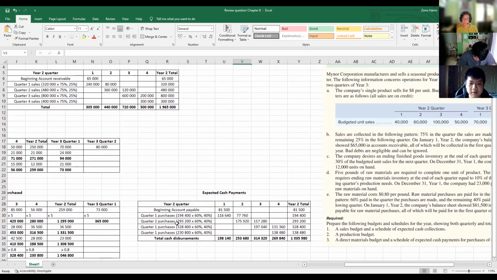So the next quarter, 293,200 multiplied by 60%, we will get 175,920, and the rest would be 117,280 on the following quarter. Same for quarter 3 and quarter 4. Oh, that's a mistype. Should be quarter 3 and quarter 4 over there. And after that, we'll get the total cash disbursement, which is 198,140, 253,680, 314,320, and 269,840. And the total is 1,035,980.